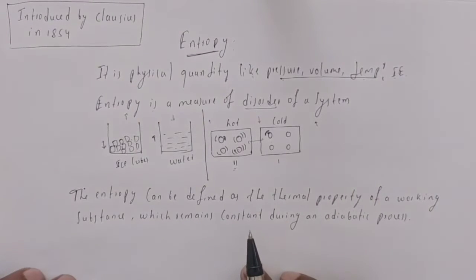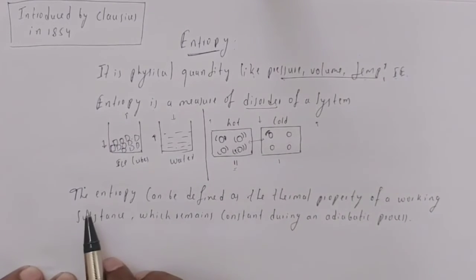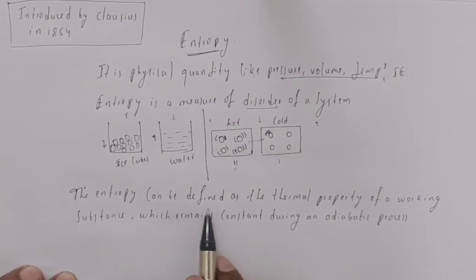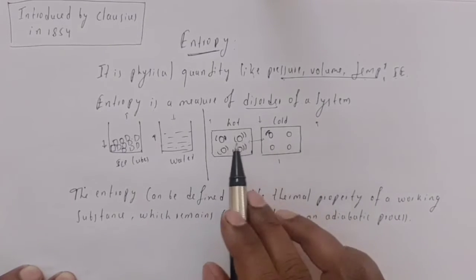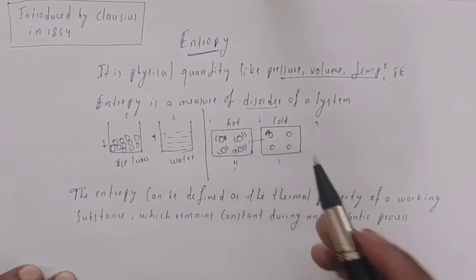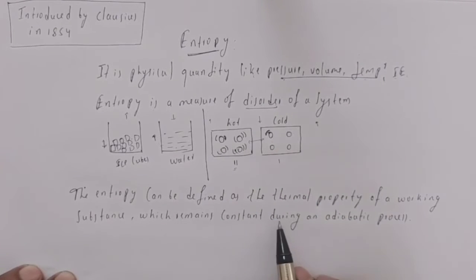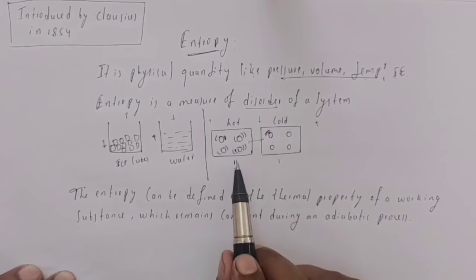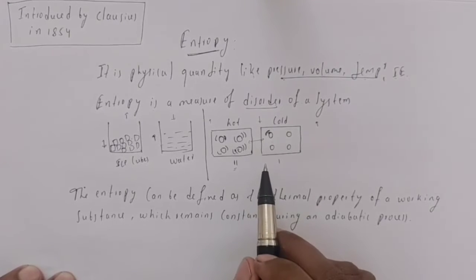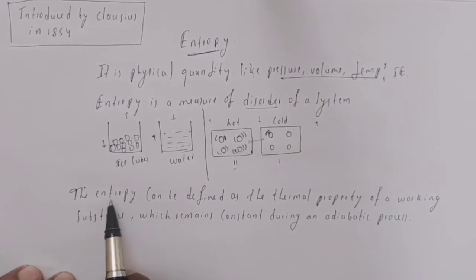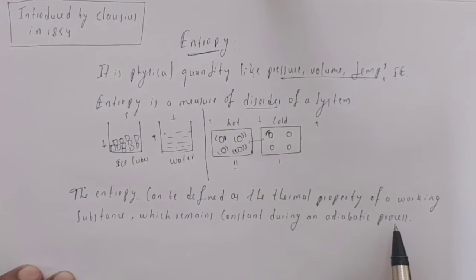Okay, here I will try to explain entropy in a convenient way. Entropy can be defined as a thermal property of a working substance. Let us suppose you consider these molecules as a working substance; entropy remains constant during an adiabatic process. Like in isothermal processes, temperature remains constant, in the same way entropy is going to remain constant during the adiabatic process. Okay, this is all about entropy.